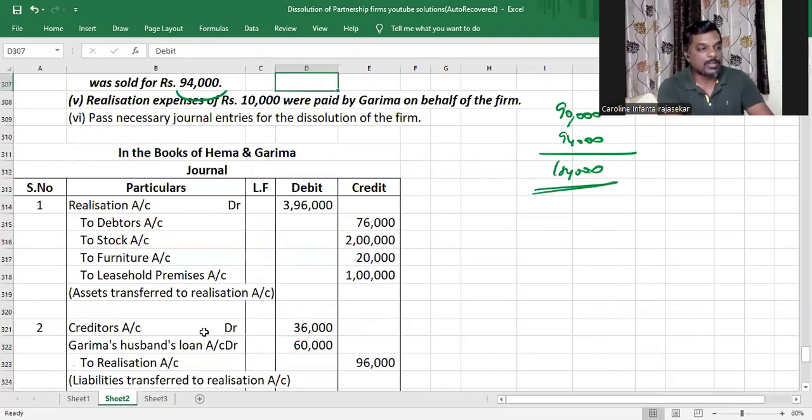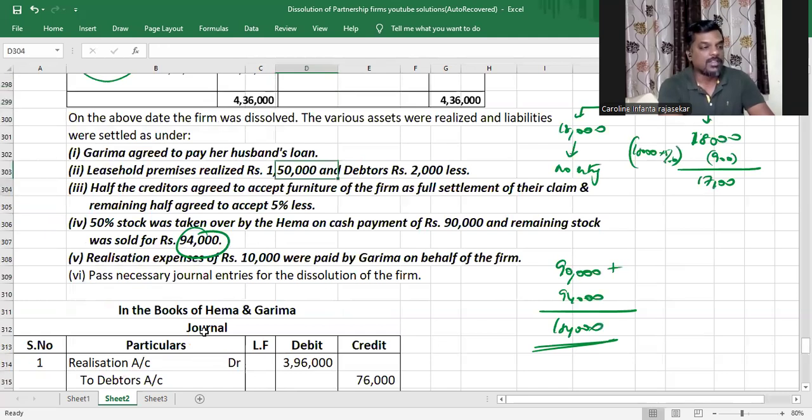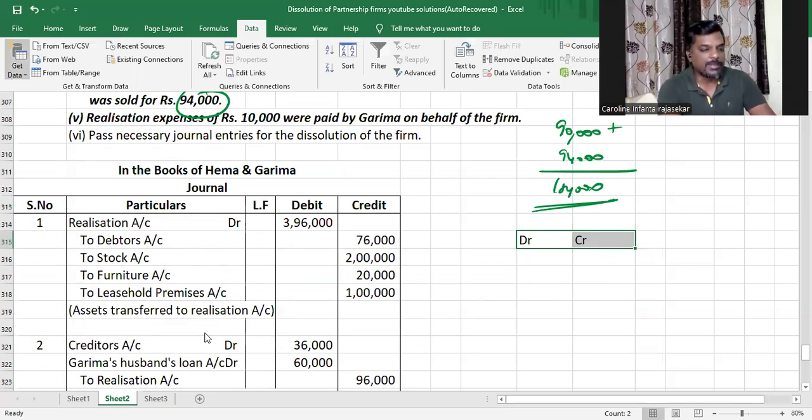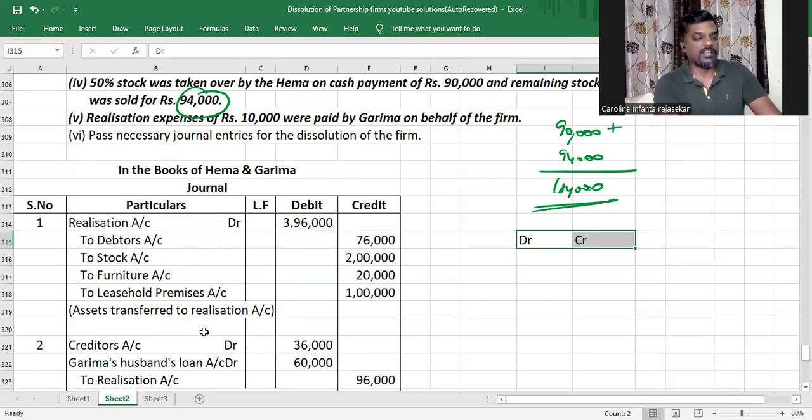And then I go to the asset side of the realization account. Everything has been done. So let's go ahead and calculate the realization profit or loss, just like how I told you to do it in the last problem. What we're going to do here is, my dear children, write the debits on the realization account as negative numbers and credits as positive numbers.